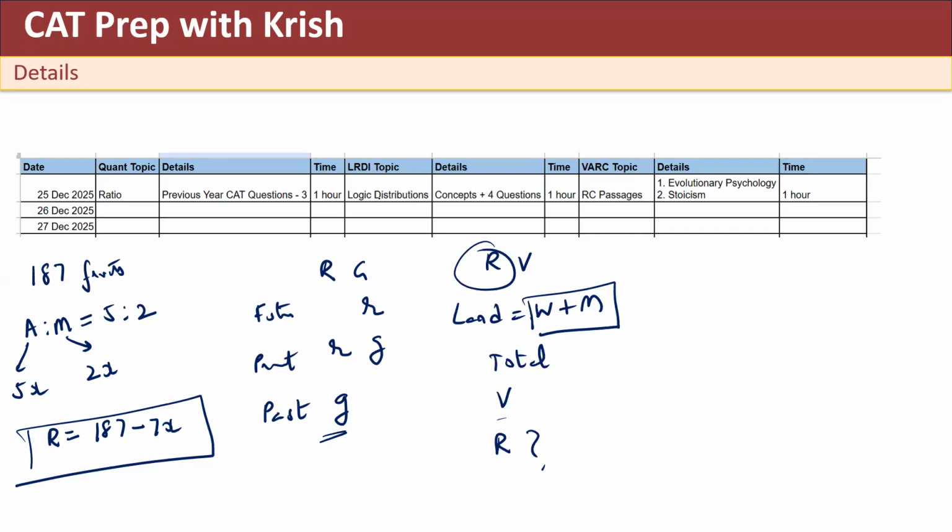Then in LRDI, I have listened to the class of logic distribution. The technique there is that they will give you the people and occupation. For example, there are 4 people, and one of them is police officer and doctor and lawyer, like that, and you have to find out who exactly is the police officer.